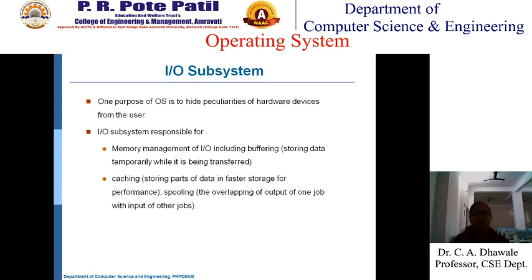Then caching. Caching means what? When we need some information in a frequent manner, and if we keep it on the hard disk, then every time it is needed we have to go to the hard disk, load it into the main memory, and from main memory to the cache. So it is better to store that information in a cache, and that is called caching. So storing parts of the data in a faster storage for performance.